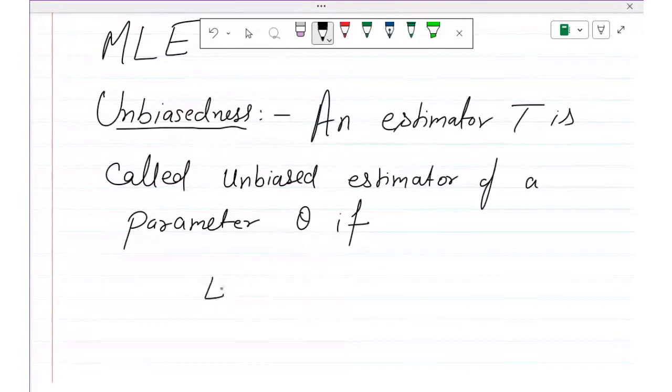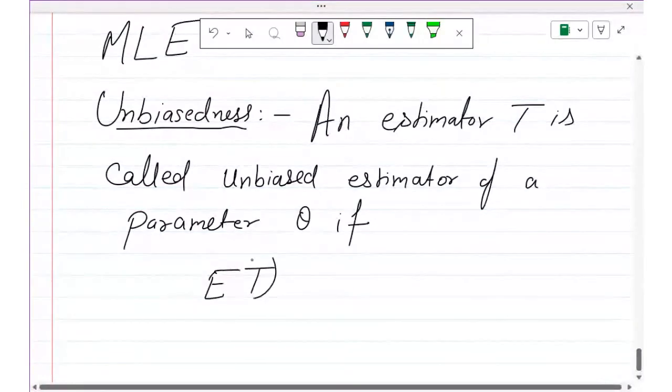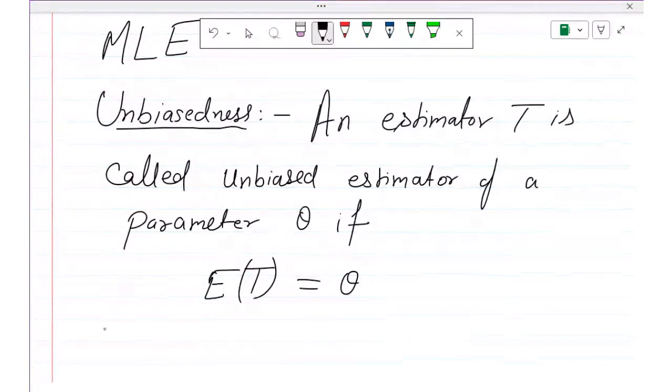if you find the expected value of this T and this will be same as theta, then we say that T is an unbiased estimator of theta. So when we say T is an unbiased estimator of a parameter theta, if the expected value of T is the same as the value of the parameter theta. So let me give you an example, then you will understand better.